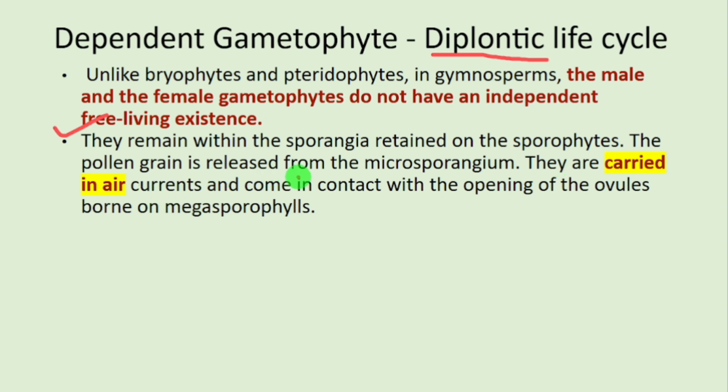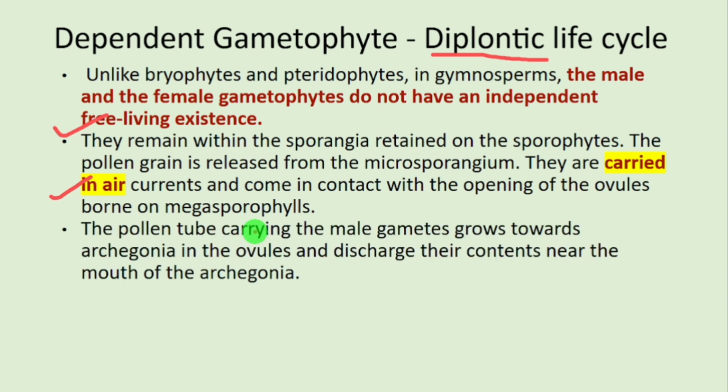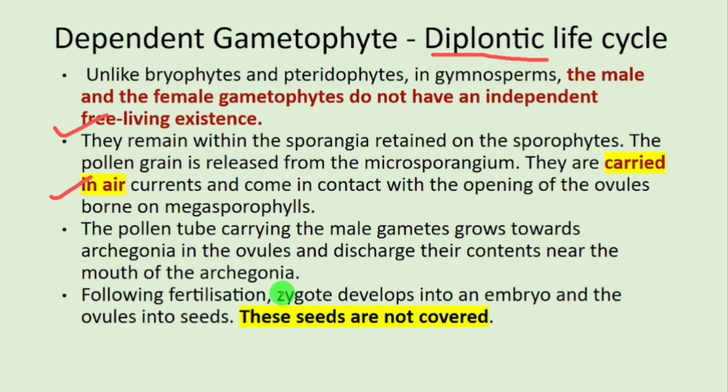The pollen grain is released from microsporangia. They are carried in air currents. So anemophilous, wind mediated pollination. They come in contact with the opening of the ovules borne on megasporophylls. The pollen tube carrying the male gametes grows towards archegonia in the ovules and discharges their contents near the mouth of archegonia.